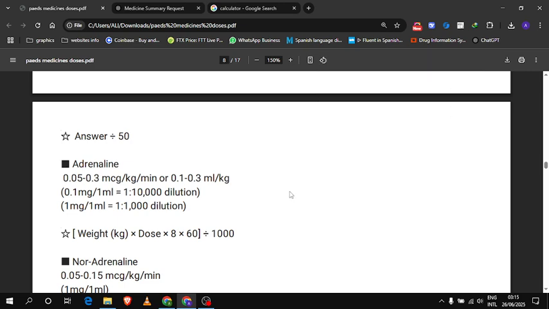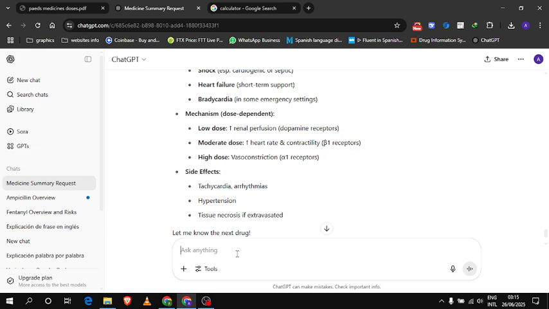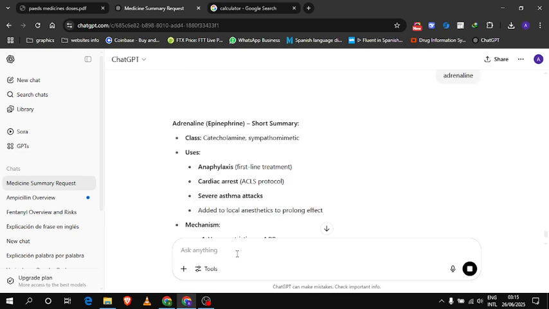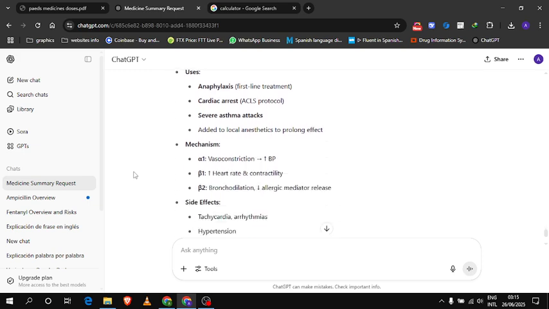Next is adrenaline, very important drug. It's a life-saving emergency drug. Everyone should know about it, everyone. Adrenaline, epinephrine, norepinephrine. It is class catecholamine sympathomimetic. Uses: anaphylaxis, shock, cardiac arrest, severe asthma attack, or it is added to local anesthetics to prolong effect.